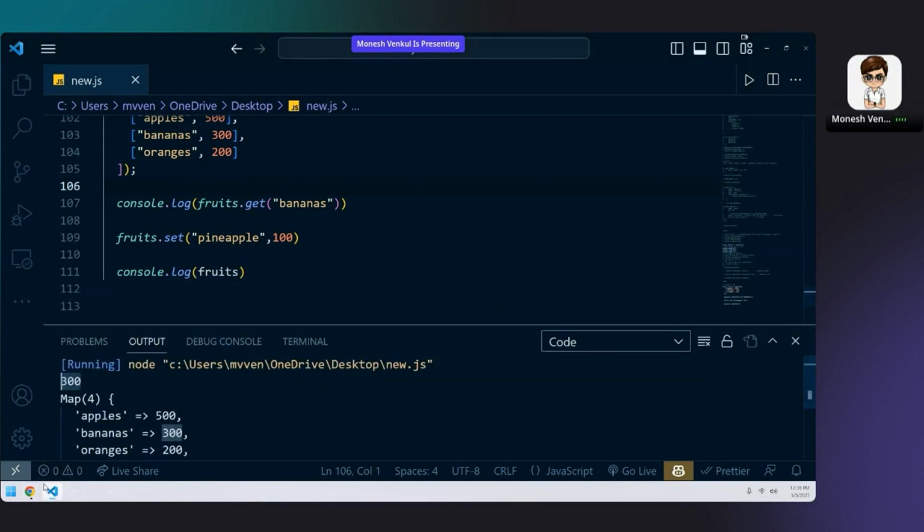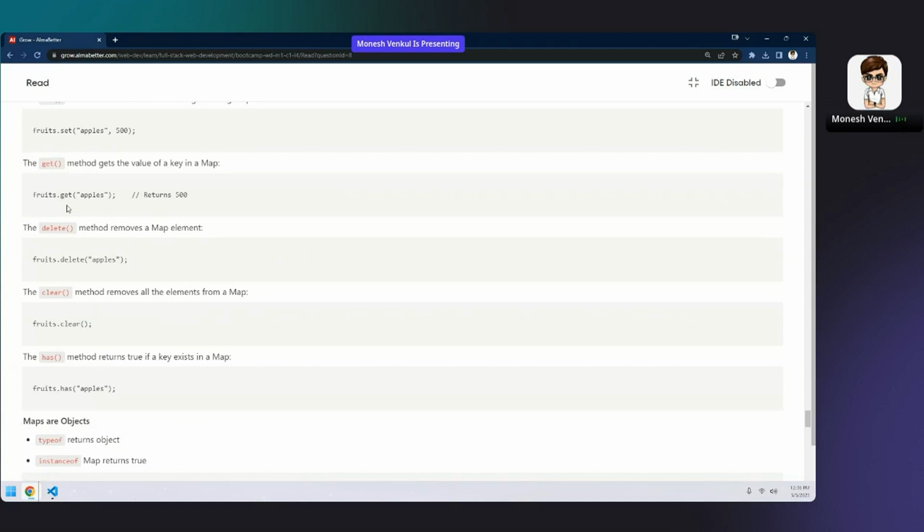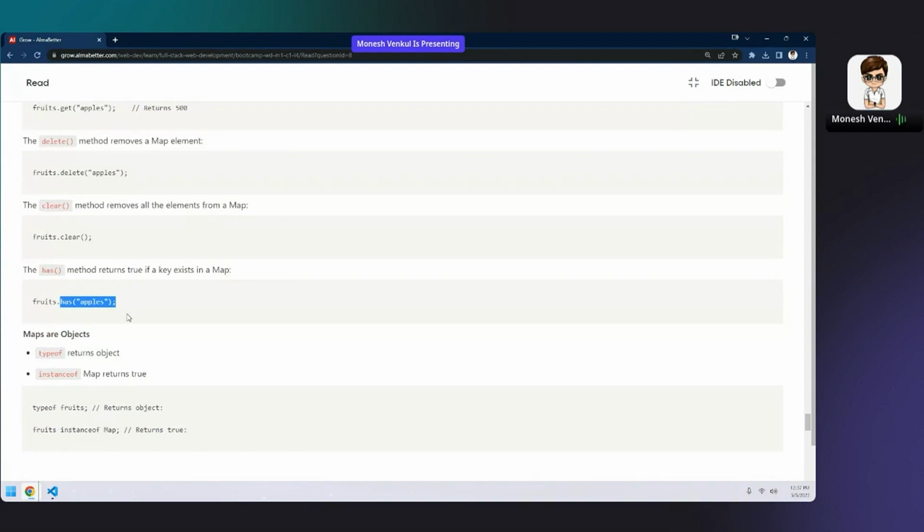So yeah, that is your .get. Delete will just delete the entire key value pair. Clear will clear everything. It will remove the entire map. Has apples will just return true or false. Has on the map will just return true or false.